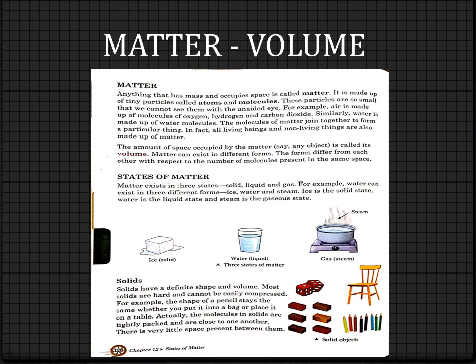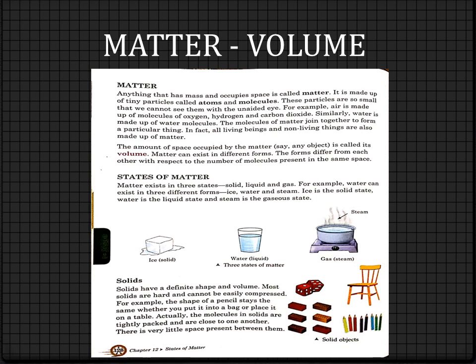I will mention all the important keywords of this chapter while describing it, and you will continue underlining the words in your book with your pencil. So get ready. It is made up of tiny particles called atoms and molecules. These particles are so small that we cannot see them with the unaided eye. Means with bare eyes, without any instrument, you cannot see these particles.